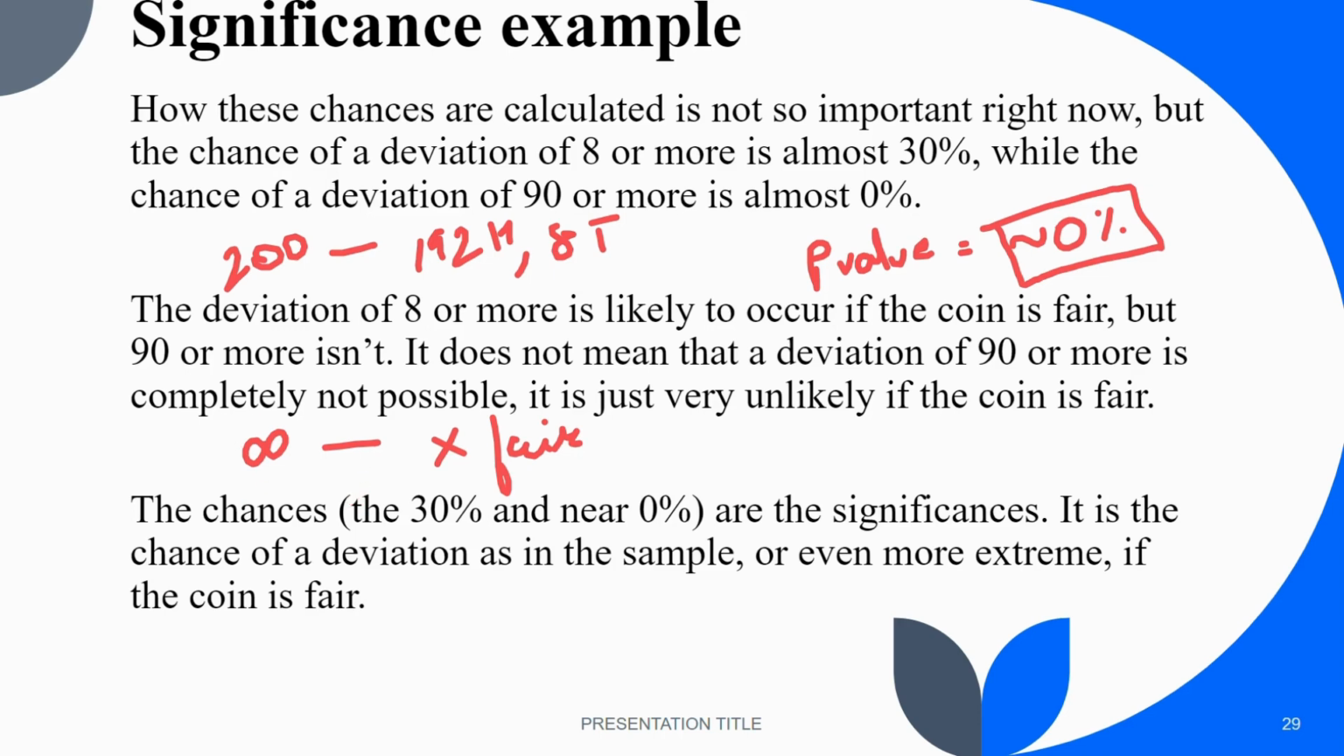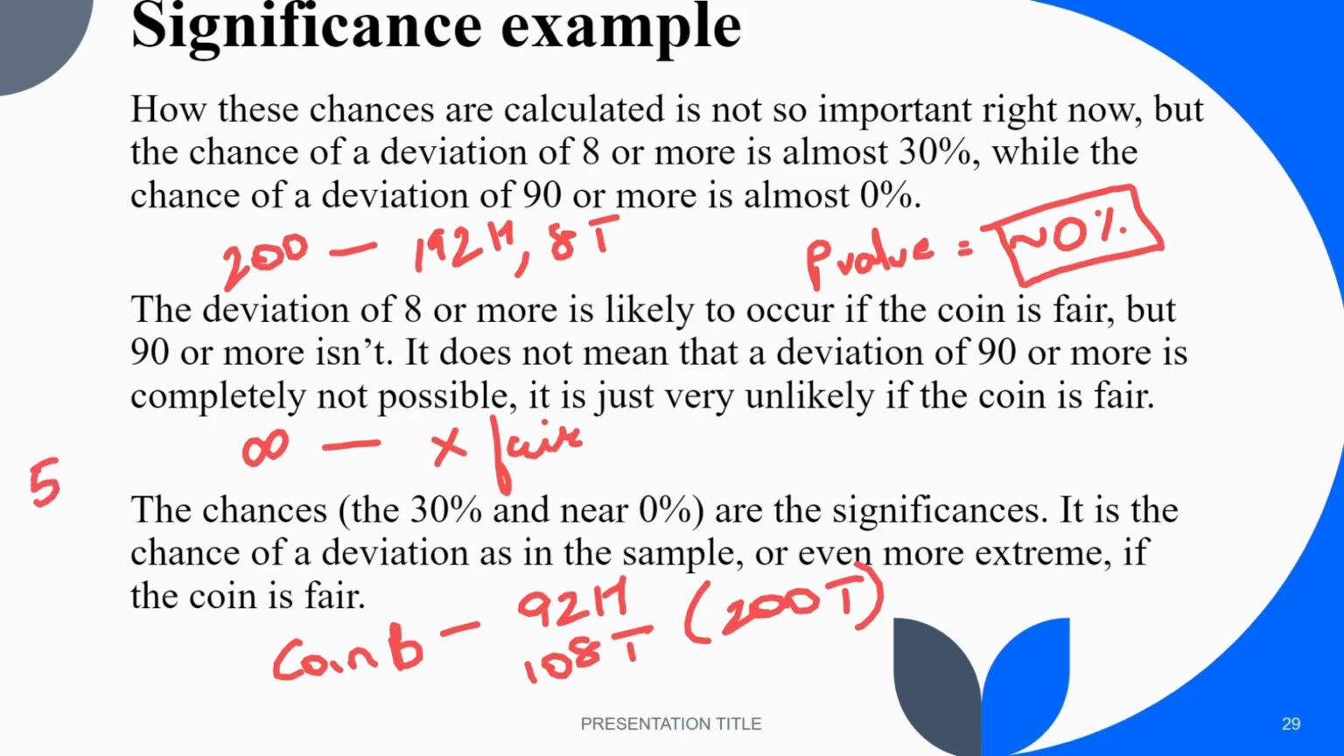But let us say that there is a coin which has given 92 heads and 108 tails. This is on the basis of 200 tosses. Can I say this coin is fair? Ideally, fair means 50-50.